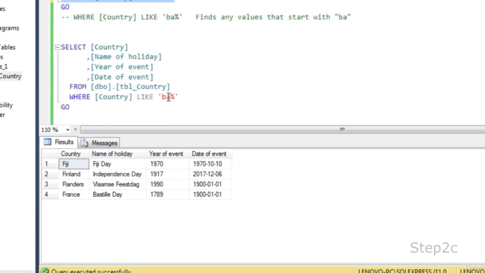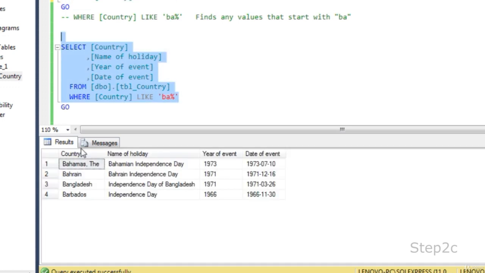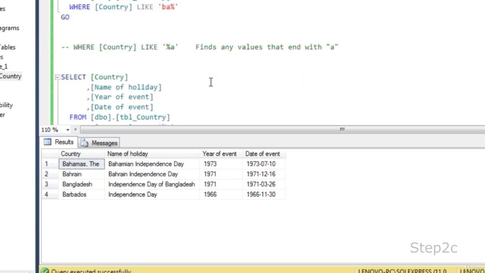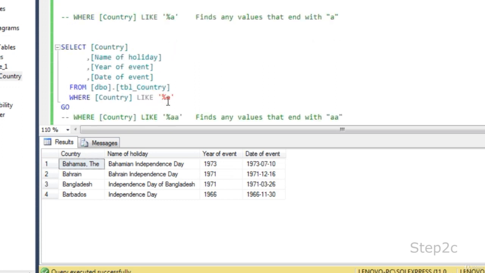Similarly, if you are looking for data that begins with BA, then you should specify country like BA percentage, and if you execute, you will get all the 4 countries that begin with BA, which include Bahrain, Bangladesh and other countries.